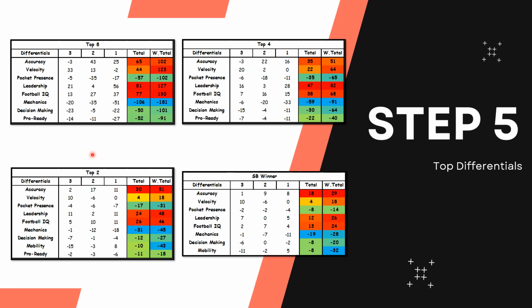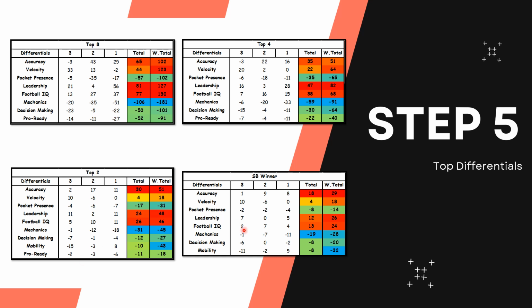Now let's go to the top 4 in terms of the weaknesses. You're starting to see mobility make an appearance now. Mobility is making a huge appearance when it comes to those Super Bowl finalists, while pro readiness is starting to droop down towards maybe not being much of a weakness or a strength.